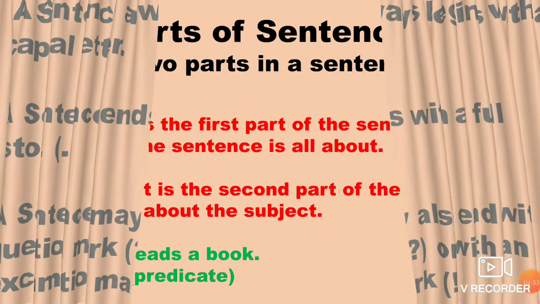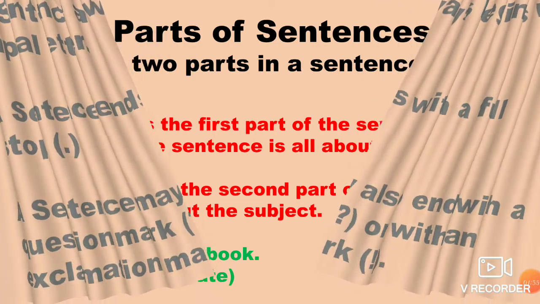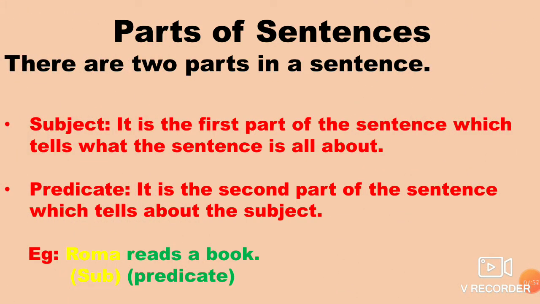Next, let us see what are the parts of a sentence. There are two parts in a sentence. All sentences have two parts. One is the subject and the second is the predicate. The subject is the first part of the sentence which tells what the sentence is all about. And the second is the predicate. It is the second part of the sentence which tells about the subject.